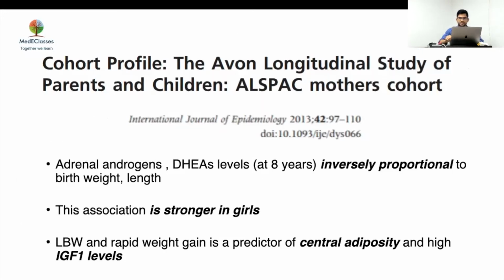So, a cohort study, the A1 longitudinal study, published in the Bristol Journal, brought out some important facts. It showed that the adrenal androgens, DHEAS level at 8 years, were inversely proportional to the birth weight and length. This association was stronger in girls. And the most important part is that LBW and rapid weight gain are actually predictors for central adiposity and final height, IGF-1 levels.